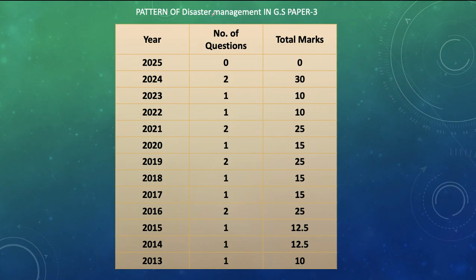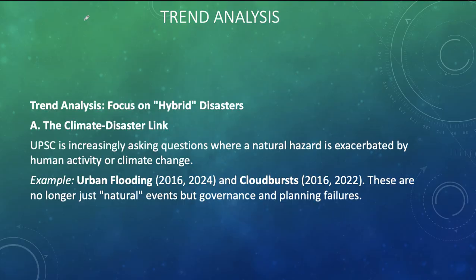Let's look at the pattern of disaster management in GS Paper 3. In 2025, there were no questions asked. But apart from that, if you see, students, on an average they are asking at least one question, and sometimes they have asked up to two questions as well. So you can expect either one question or sometimes no question also for the coming Mains 2026 UPSC examination, based on the trend analysis. Let's focus upon the trend analysis of the topics.